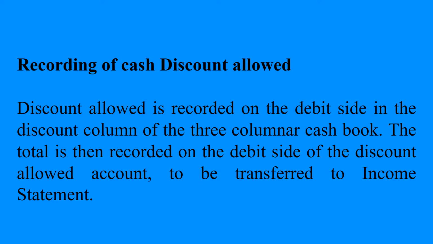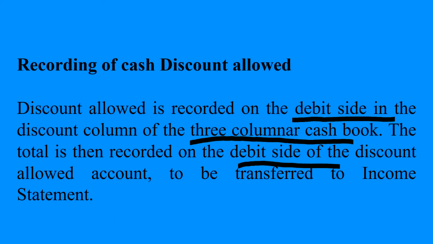Let us see two things here. Number one, the debit side of the 3-column cash book, and then the debit side of the discount allowed account. There is no double entry. We all know that in double entry, for each debit entry there should be a corresponding credit entry and vice versa.